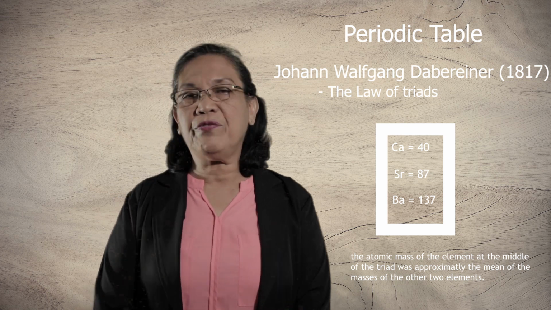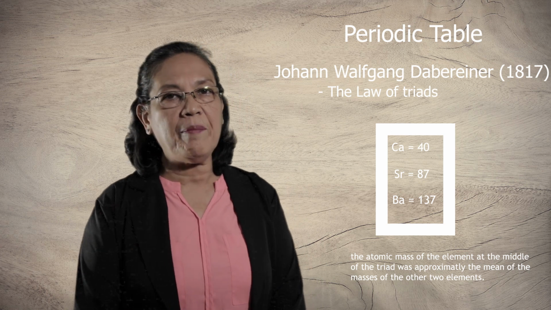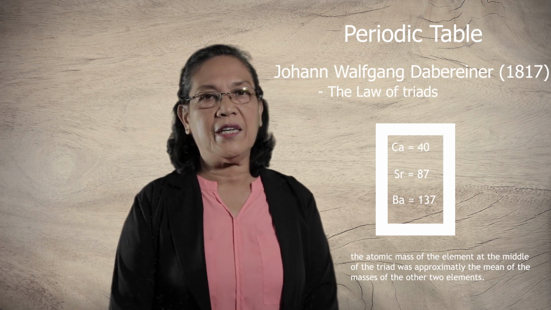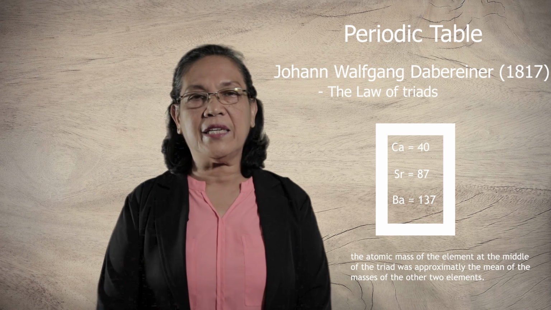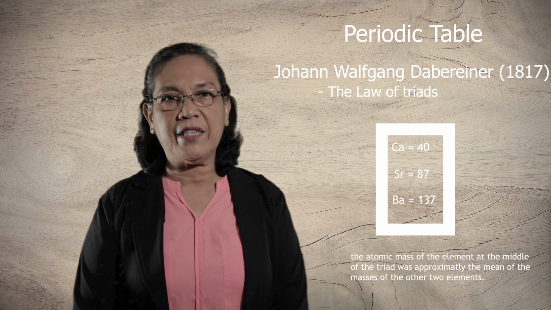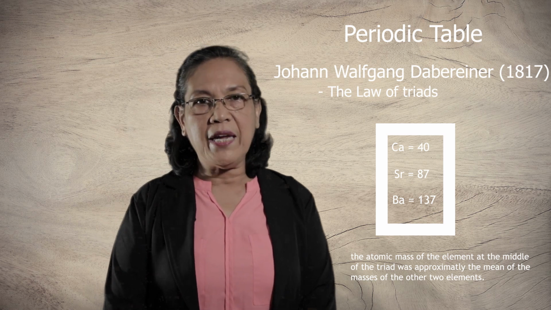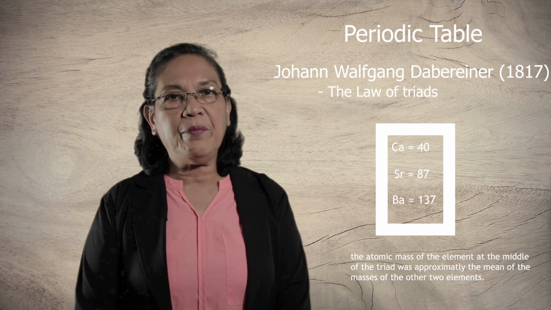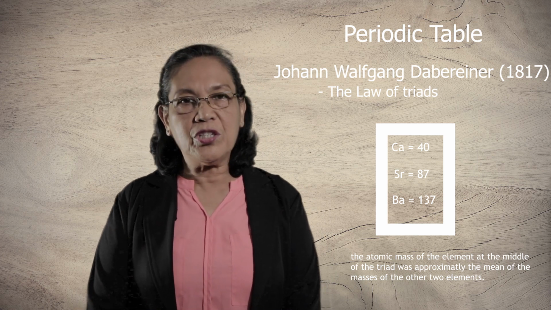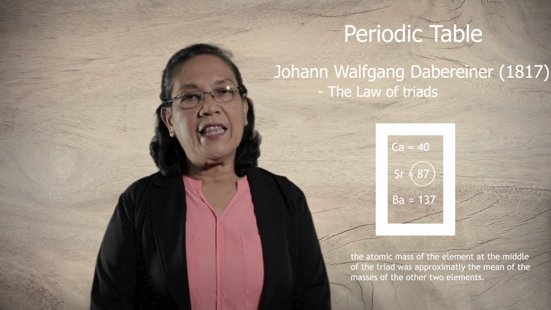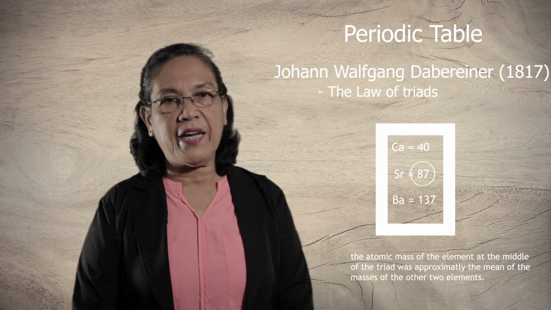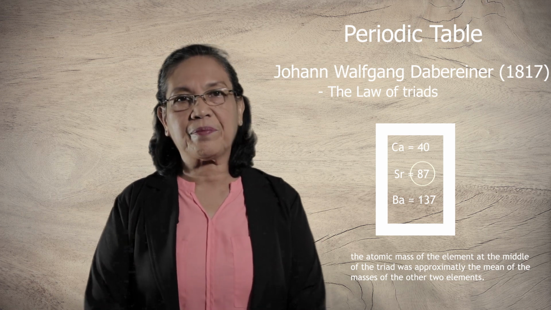So if calcium has an atomic mass of 40 and barium has an atomic mass of 137, then the mean of these two masses will be the atomic mass of strontium. And the atomic mass of strontium is 87.